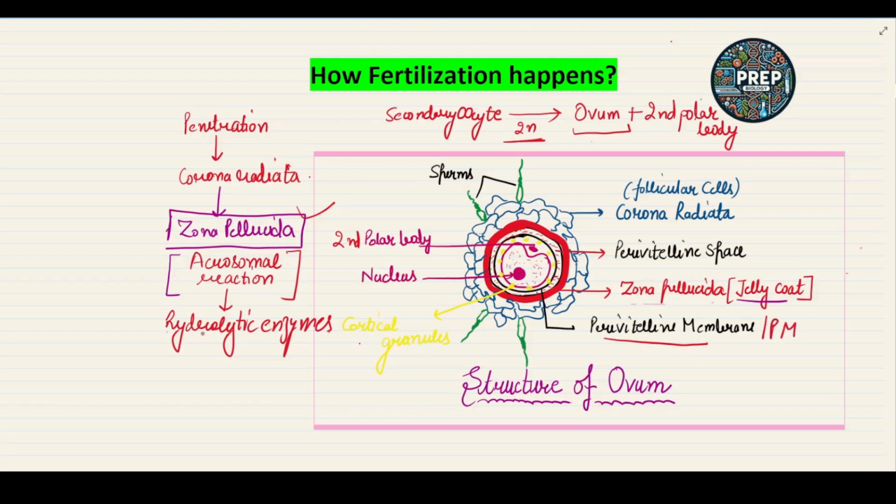Okay, so the acrosomal reaction takes place so that it can easily move into the cytoplasm of the ovum and fuse with the nucleus of the ovum.